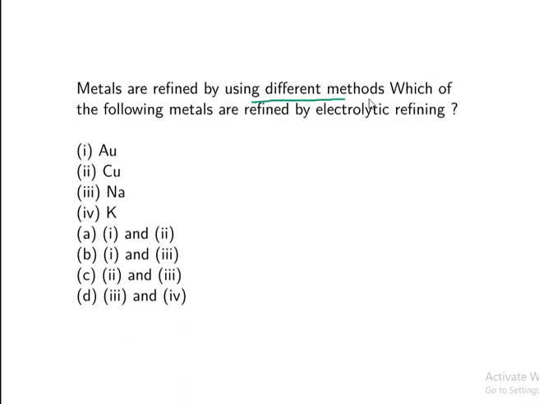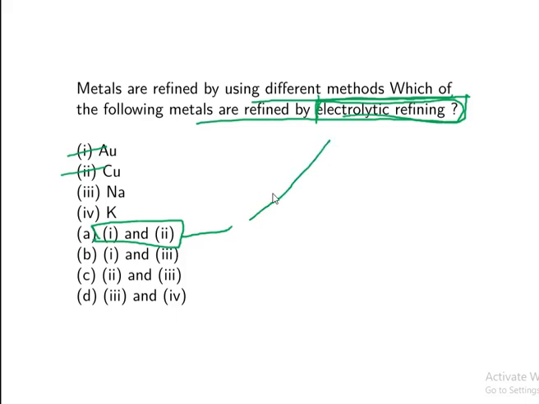Metals are refined by using different methods. Which of the following metals are refined by electrolytic refining? There are many methods to refine metals, like flotation or electrolysis, right? So which metals are refined by using this electrolytic refining method? The answer is 1 and 2, that is nothing but Au and Cu. We are going to refine them by using electrolytic refining.